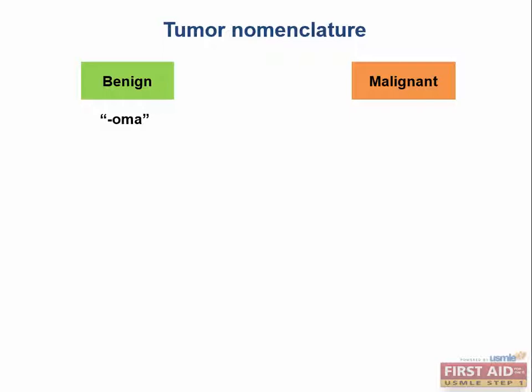Malignant, in general, depends on if it's derived from epithelial tissue or mesenchymal tissue. If it's from epithelial tissue, what do they end in? What's the suffix? Carcinoma. Very good. What about mesenchymal tissue? Sarcoma. So that is a very general rule, and most of the time it holds true. Keep that in mind, and you'll be able to name almost any cancer and figure out where it's derived from. So let's get some practice.